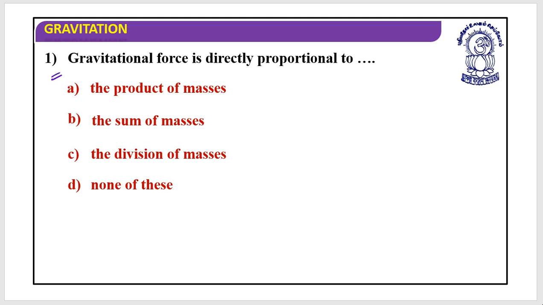Quick questions. Let's have a look. Gravitational force is directly proportional to the product of the masses. It is F directly proportional to m1 m2, and F inversely proportional to r square. So it depends directly on the product of the masses and inversely on the square of the distance between these two bodies.